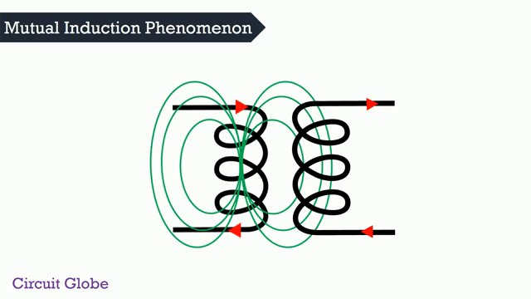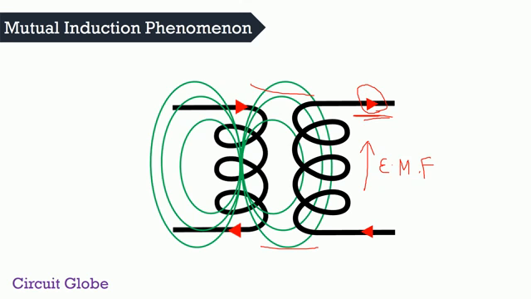Now consider we place one more coil near the alternating flux of the first coil. According to Faraday's law of electromagnetic induction, an EMF is induced in the coil. Because of this EMF, a current of very small magnitude starts flowing through the coil. The magnitude of current is small because there is an air gap between the coils, and the air gap has very high reluctance. Because of the high reluctance air gap, a small magnitude of alternating flux links with the secondary coil, and hence a very small magnitude of current is induced in the coil.